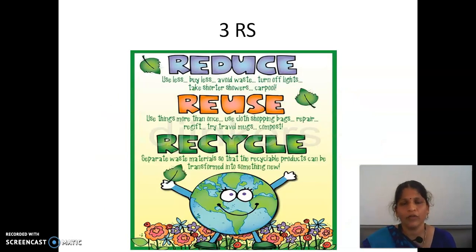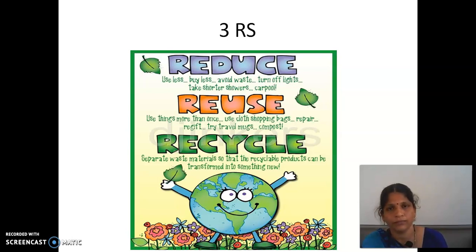Then how can we use the resources wisely? With the 3 R's: reduce, reuse, recycle. Reduce means we can reduce our use of resources. For example, we use petrol for a two-wheeler. For short distances we can go by bicycle, and for long distances we can use public transport. In that way we can reduce the usage of petrol.